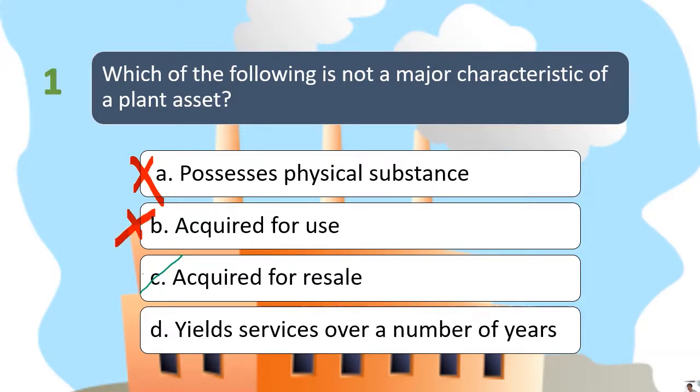So letter D, yields services over a number of years. Yes, property, plant and equipment was purchased in order to be used by the business and has physical substance at the same time, so it will be used for more than 1 year. So therefore, letter D is also wrong. So that leads us again to letter C, which is our correct answer, which is acquired for resale.